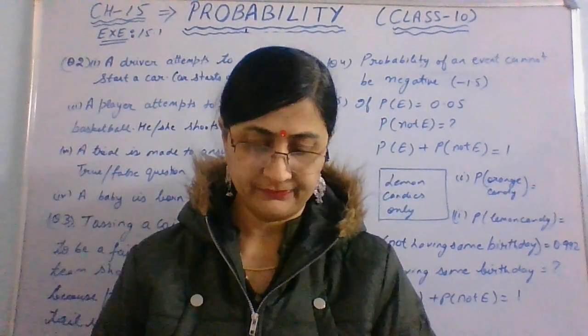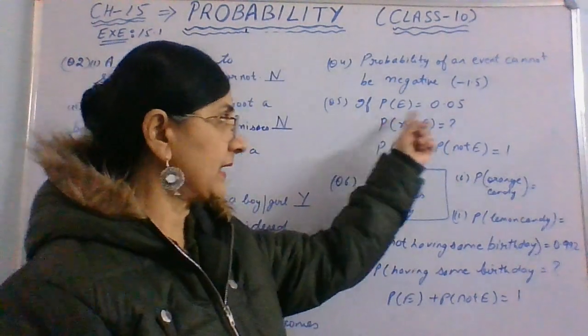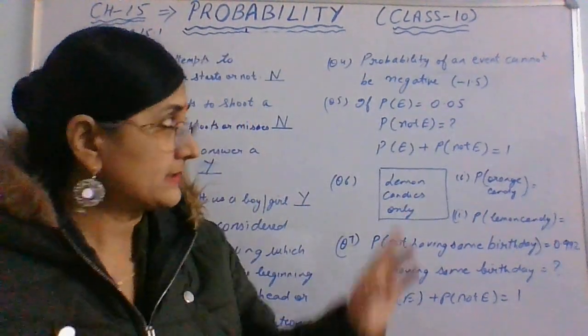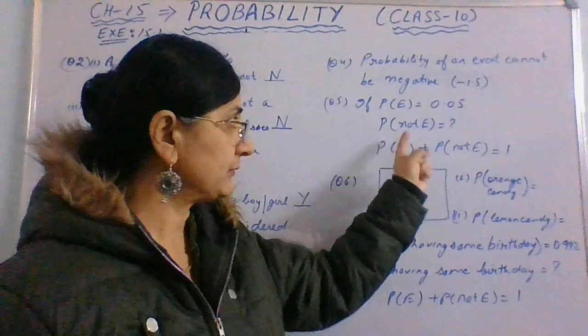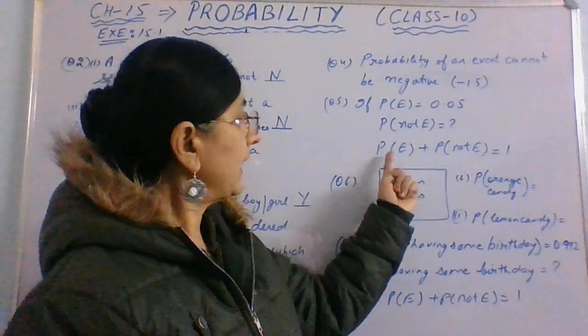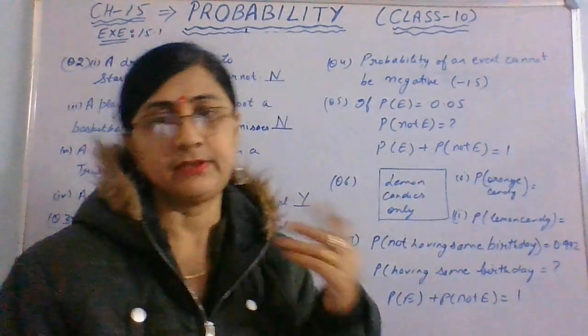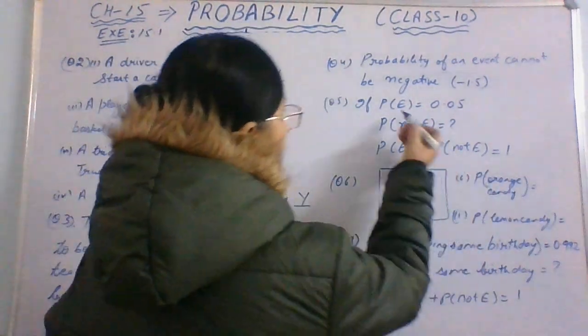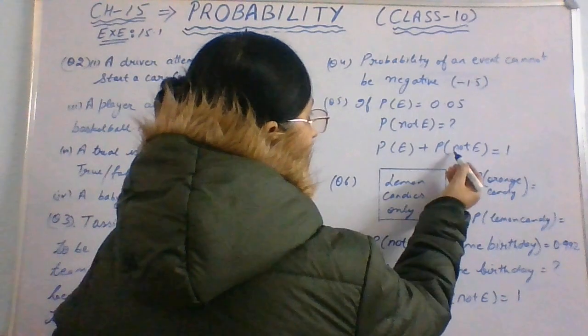Now question number 5th. P of E. E means occurring of any event. The probability is 0.05. We have to find the probability of not occurring the event. Now we know that the sum of occurring and non-occurring is 1. We can solve, right? P of E is 0.05. We have to find this.